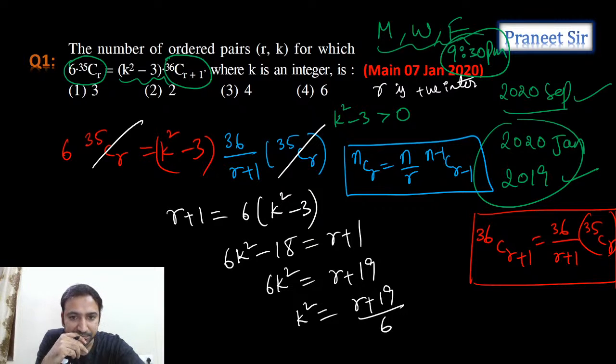So guys, clear? 18 I am bringing to the right hand side. Minus 18 will become plus 18. So 1 plus 18. Hello Raju. So tell me what is the answer?